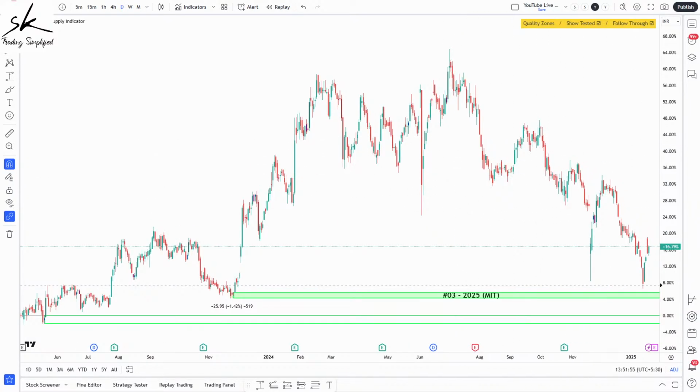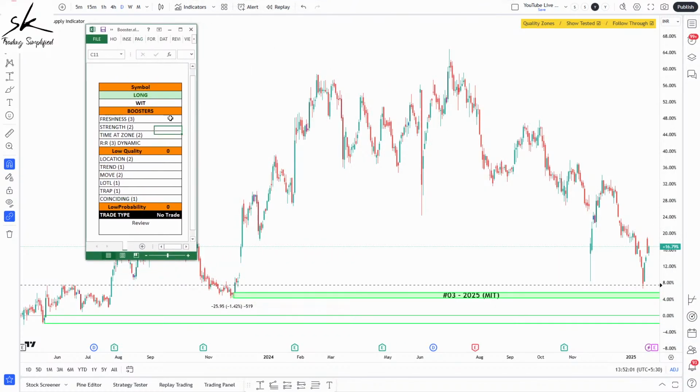The very first one is freshness. The zone is definitely fresh. You can see after leaving the zone, price has never been back to the zone. It gets a score of 3. Strength, we do have an explosive move. That is the reason the indicator is identifying it, otherwise it would not have identified it. Gets a score of 2. Time at the zone, we only have 2 candles in the basing, again gets a score of 2. Reward to risk ratio we are taking as an assumption, therefore we'll give it a score of 3.